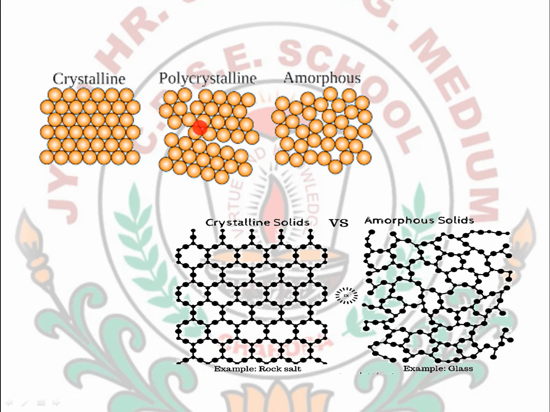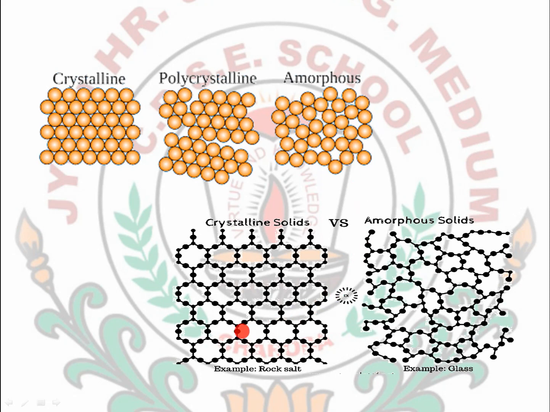In polycrystalline solids, the arrangement is somewhat regular, but at some places it is irregular, meaning they are semi-crystalline in nature. But in an amorphous solid, you can see that it is very irregular in shape.